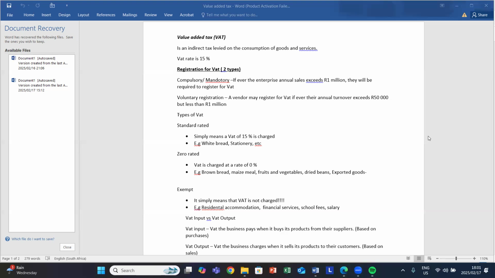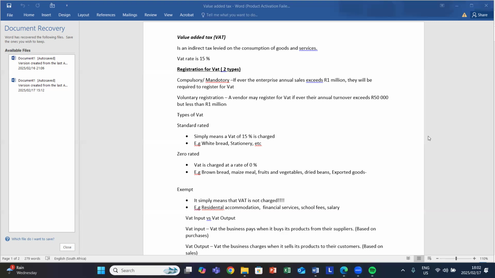It's voluntary. You can register for VAT if you want to. One of the advantages of registering for VAT is that the input VAT which you pay to a supplier, you will redeem it, or get a refund.